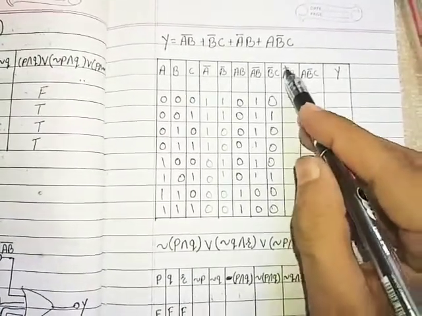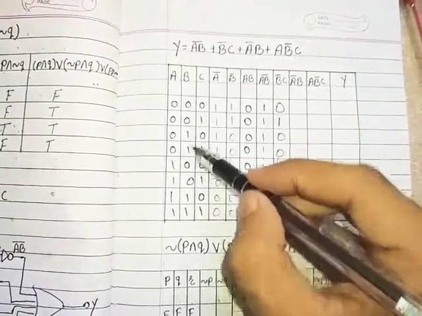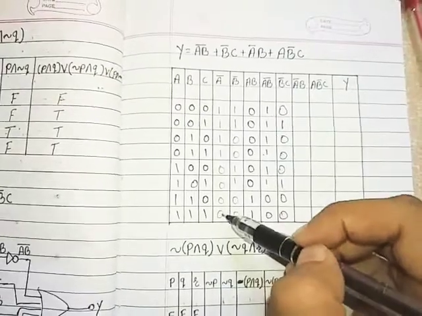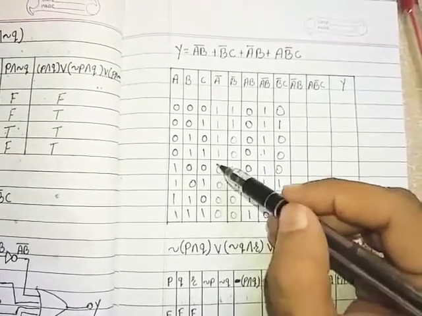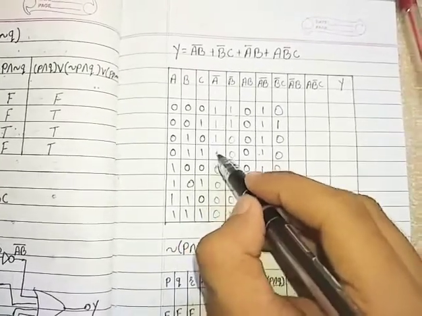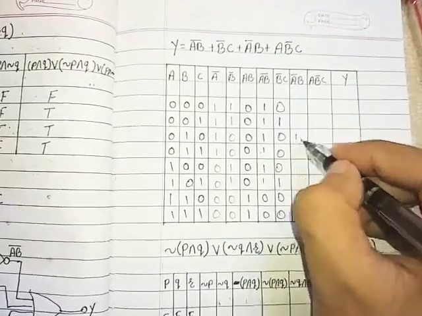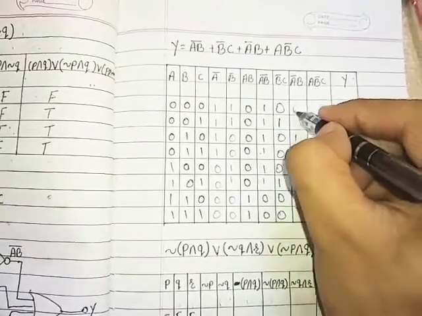Then we require A bar B. Here is my A bar and here is my B. So for the last 4 we have 4 zeros. So here we will get 0 in the output. Now here 1 place and 2 place. So on these 2 places I will get high output.